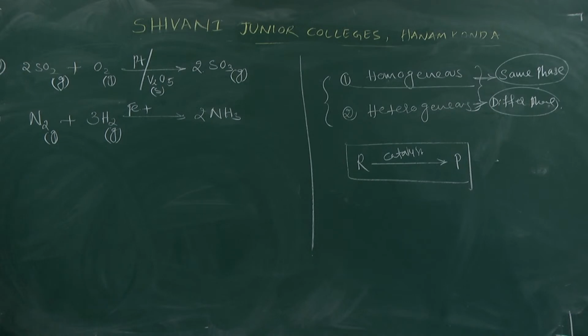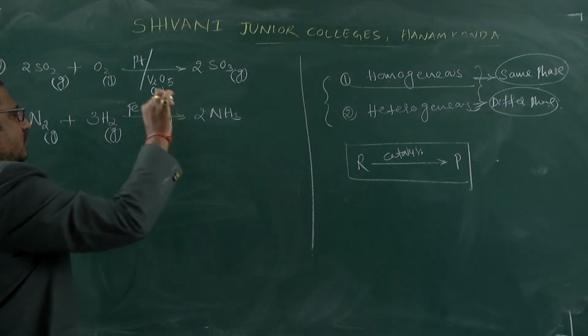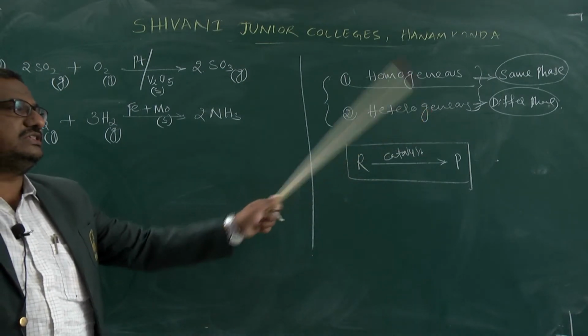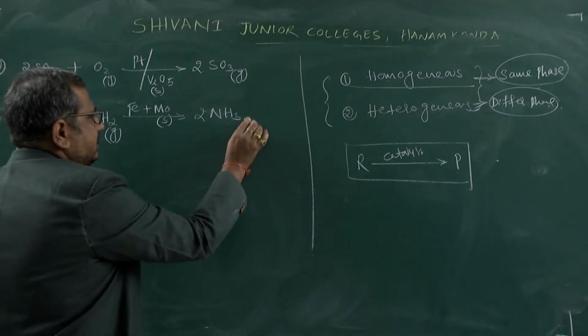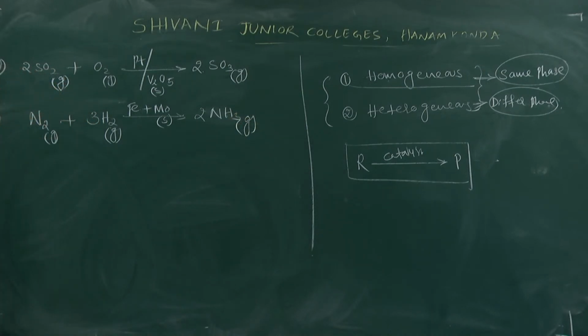Iron and molybdenum, these two belong to what type of nature? It is a solid nature. Due to that reason, the catalyst is called a heterogeneous catalyst. Here, the product generated is also ammonia in the gaseous phase.